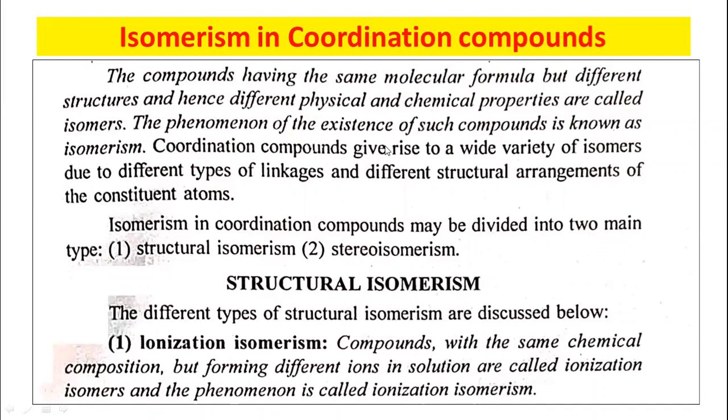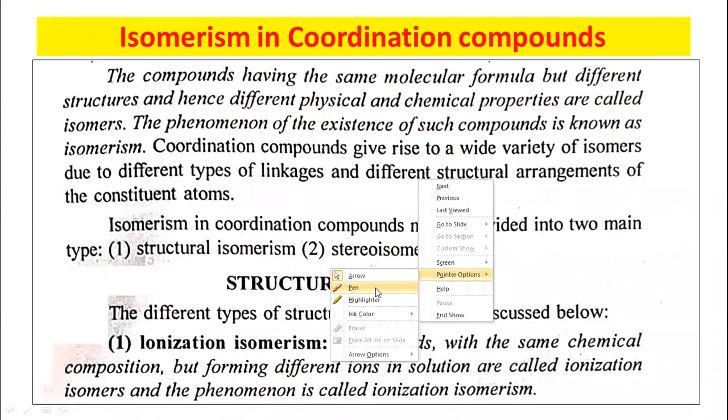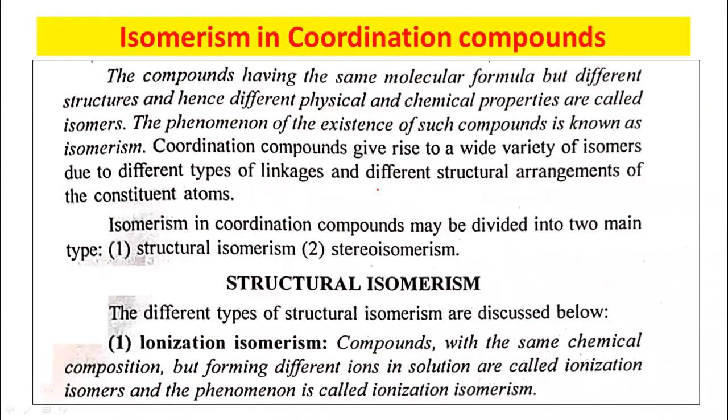So what do we mean by isomerism, or what do we mean by isomers? The compounds having the same molecular formula but different structures, and hence different physical and chemical properties, are called isomers. The molecular formula does not change, but they have different structures and different chemical properties.